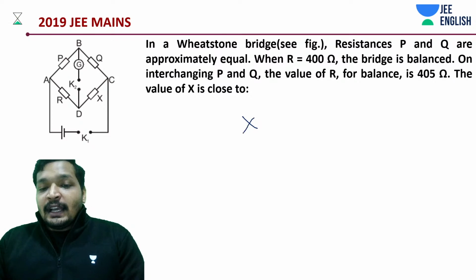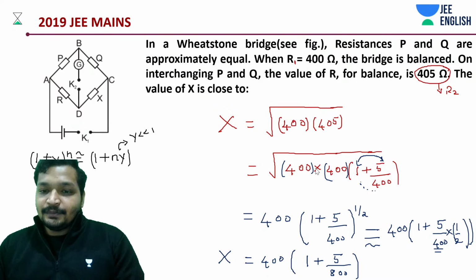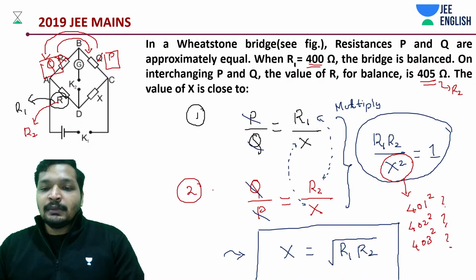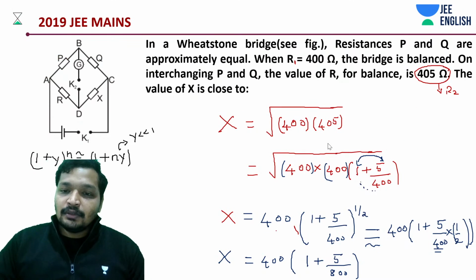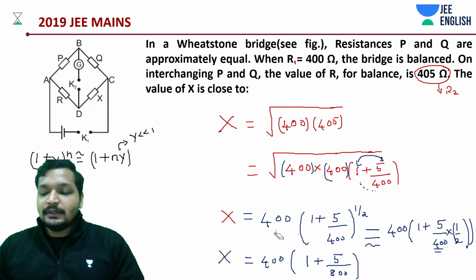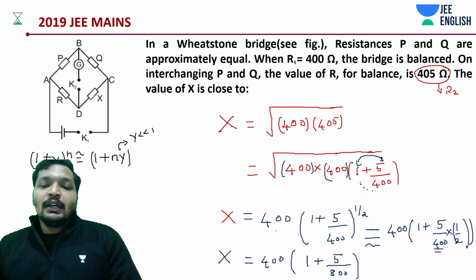So what do we have? X is equal to, okay, this is something. The most important thing is understanding the concept. And next is this approximation part. All right, students.